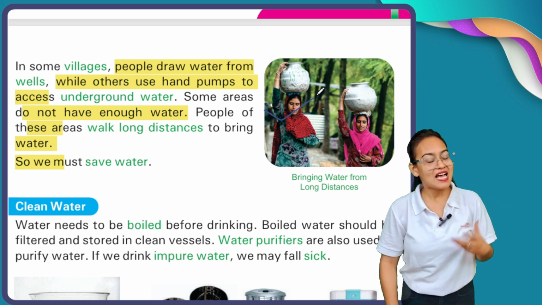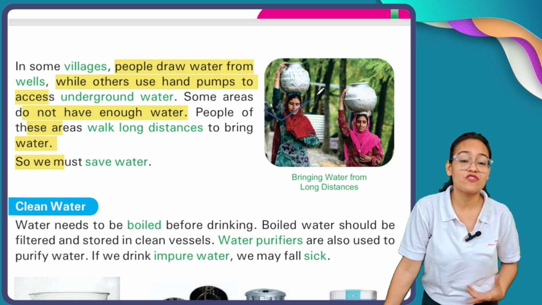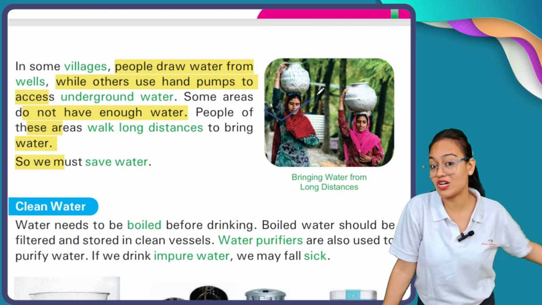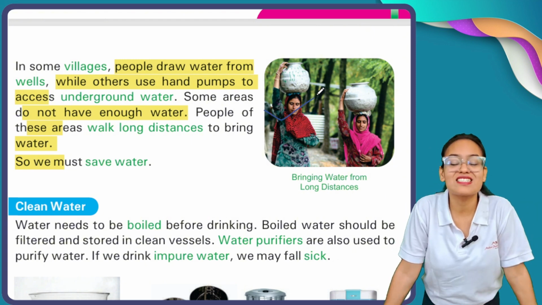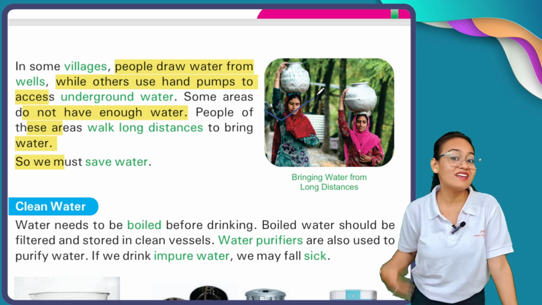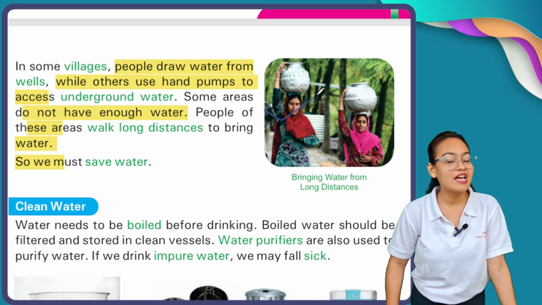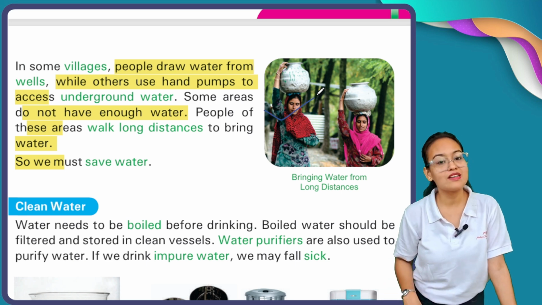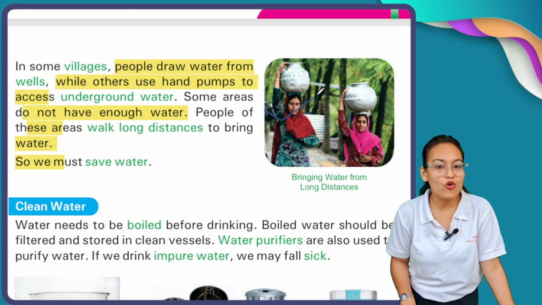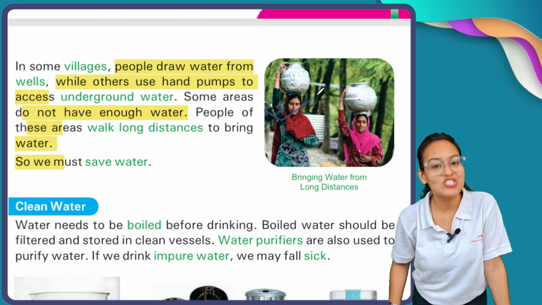Because, my dear children, in towns we get water from one tap. But you know what? In some portions of India, specifically Maharashtra, Gujarat, and Rajasthan, there is a scarcity of water. In those areas, people don't get enough water to drink. That's why we must save our water. If you are brushing your teeth, don't open your tap unnecessarily. Use water wisely because we have to save our water for our future generations.